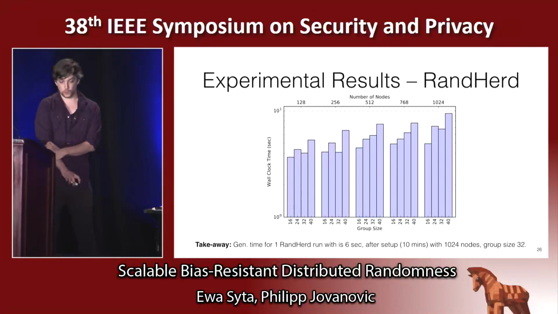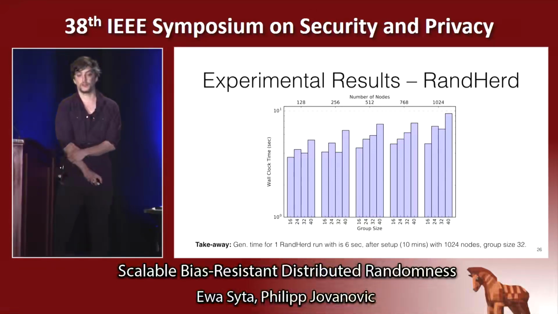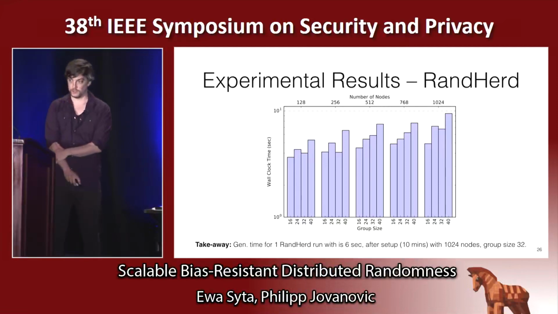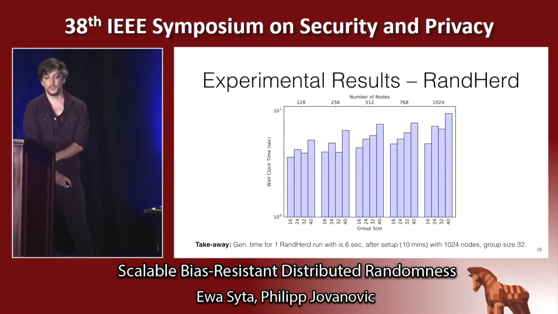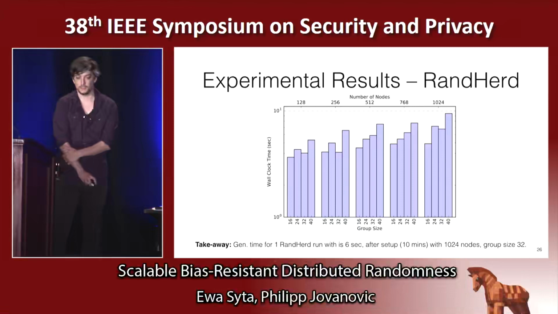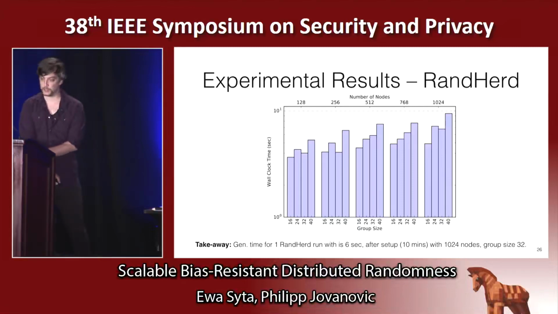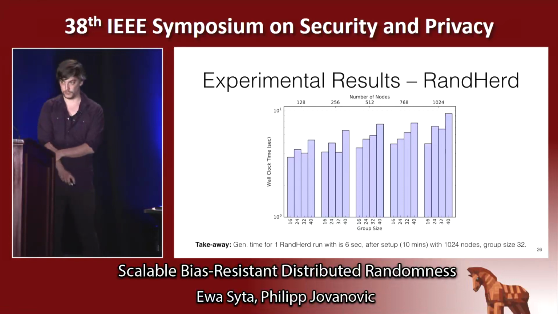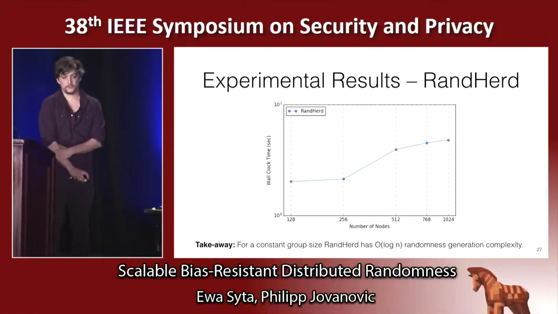For RandHerd, we also measured the total randomness generation time for up to 1024 nodes with groups of varying sizes. And again, as a takeaway, it roughly takes 6 seconds after a single 10-minute setup in a setting with 1024 nodes and a group size of 32. This last graph shows that RandHerd indeed achieves this logarithmic complexity given a constant group size.